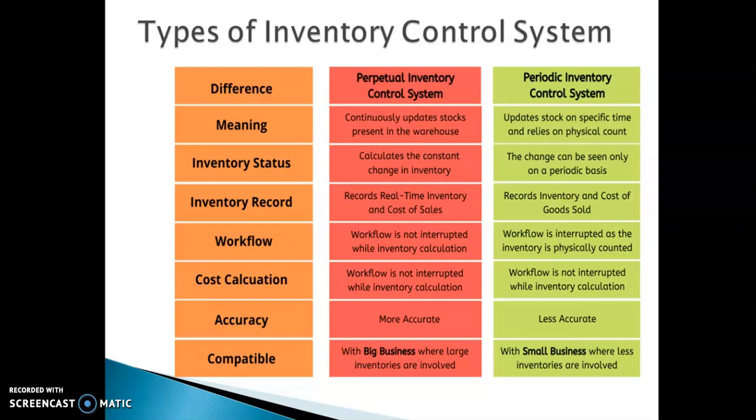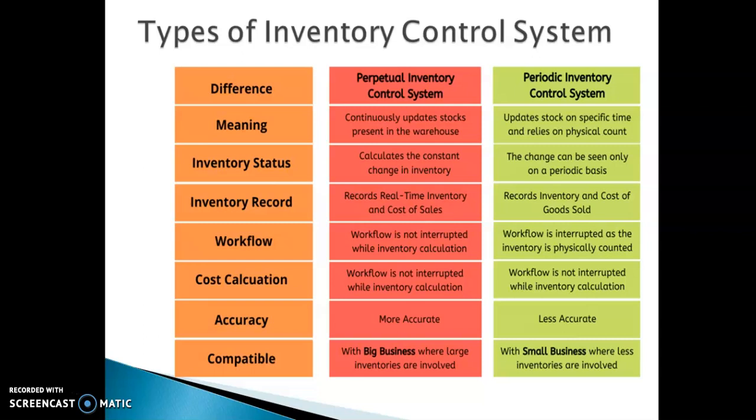So what is perpetual inventory control? It continuously updates the stock present in the warehouse. That means if I have a stock of 10 units, it continuously updates and maintains that stock in the warehouse. And second, periodic.